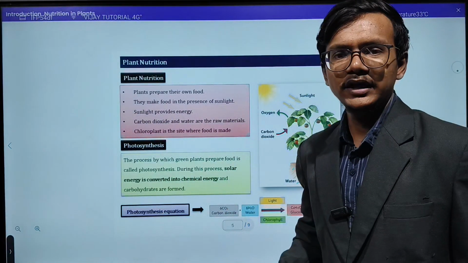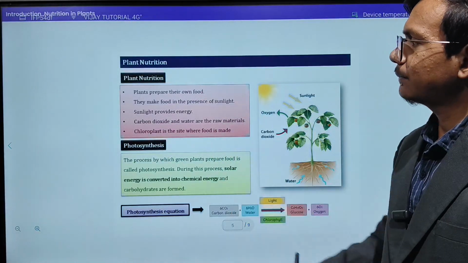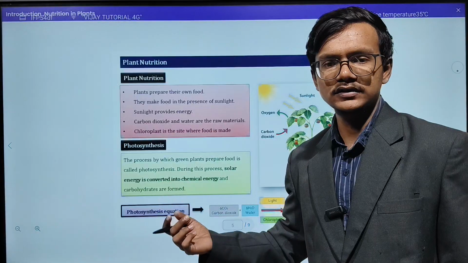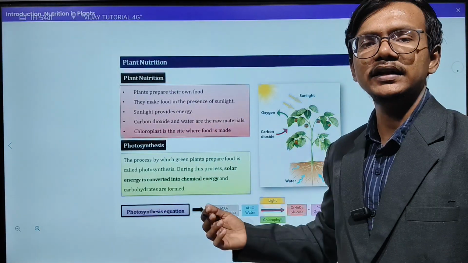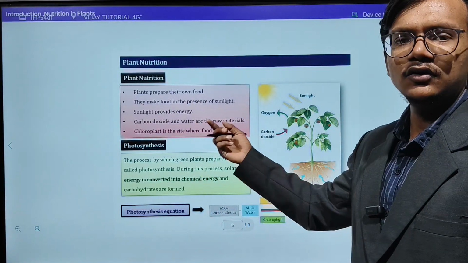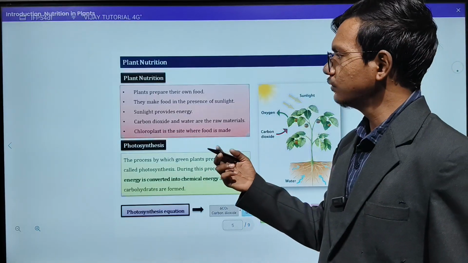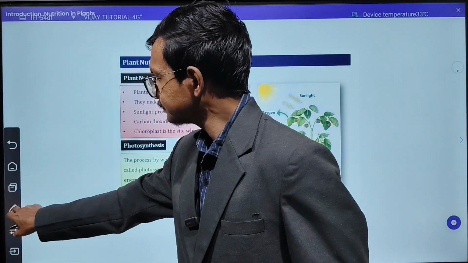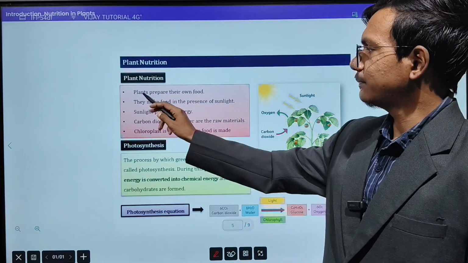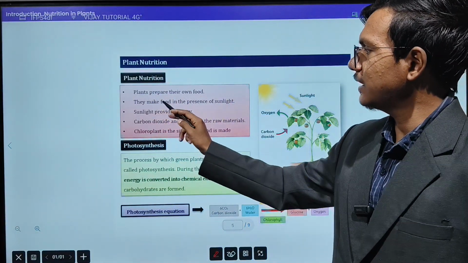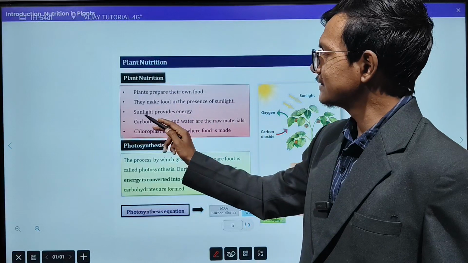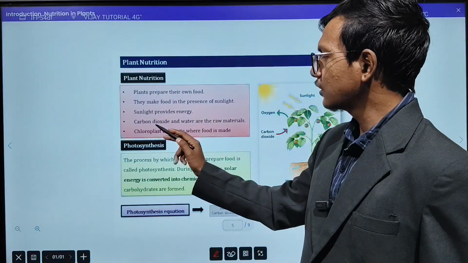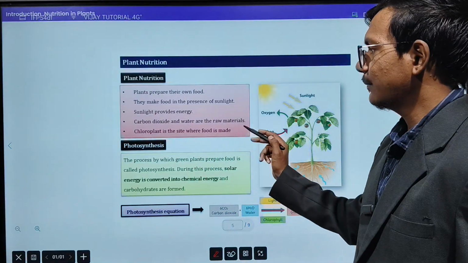Before that, one major topic is here, that is plant nutrition. I have explained a little bit briefly about photosynthesis. Here is the complete detail of how the plant will take their nutrition and how they are making their own food. Plant nutrition: plants prepare their own food. They make food in the presence of sunlight. Sunlight provides energy, carbon dioxide and water are the raw materials. Chloroplast is the site where food is made.